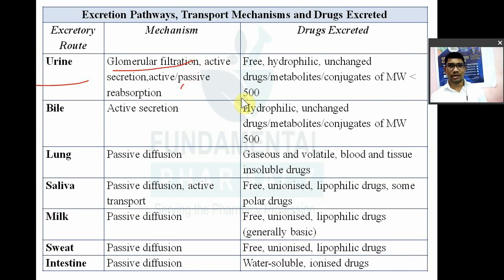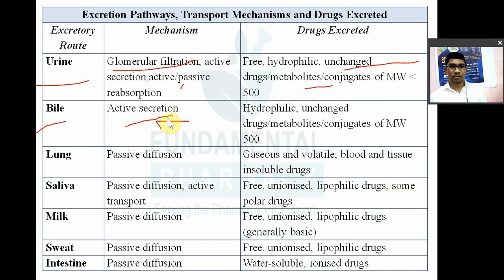So which drugs are eliminated? Only free drugs, hydrophilic, unchanged drug molecules or their metabolites or their conjugates having molecular weight less than 500 electron. In the bile, active secretion is there. Drug is actively secreted in the bile.